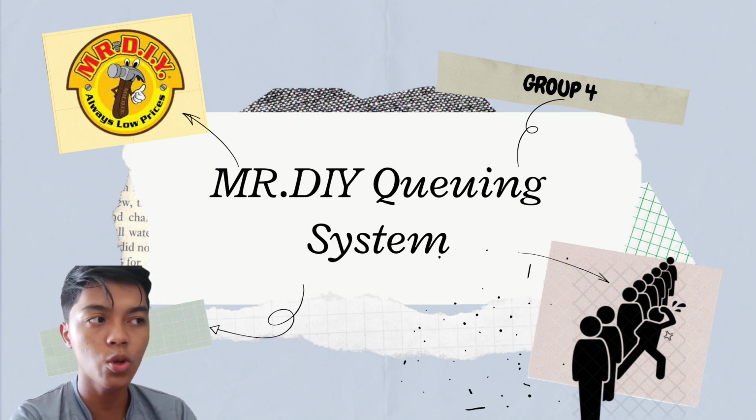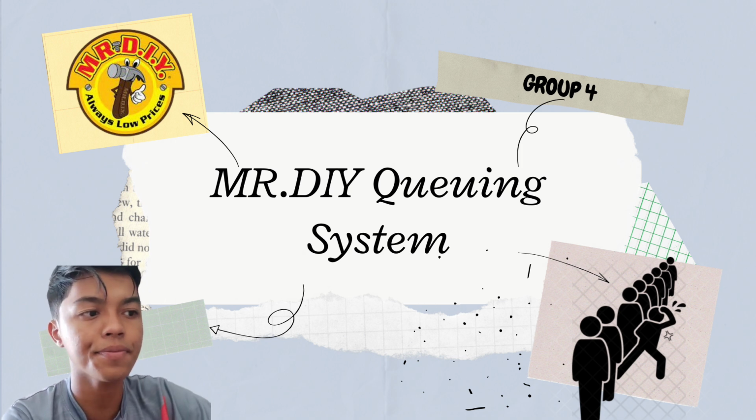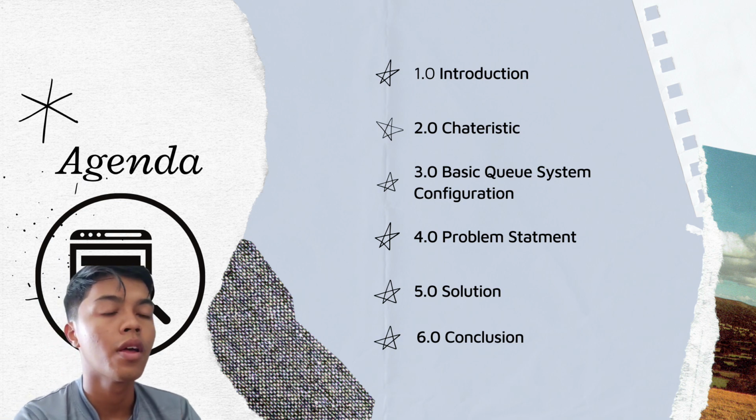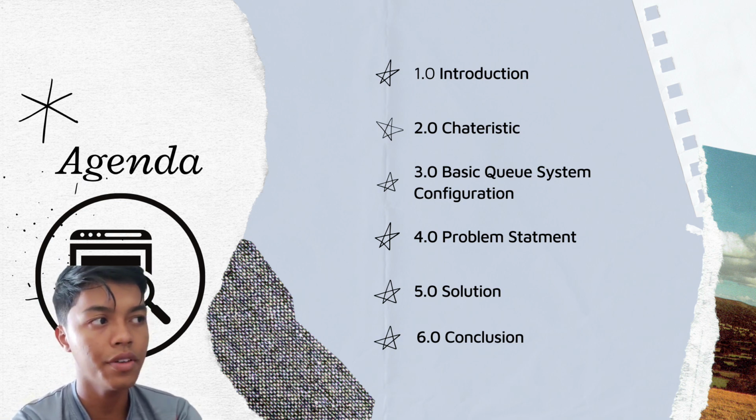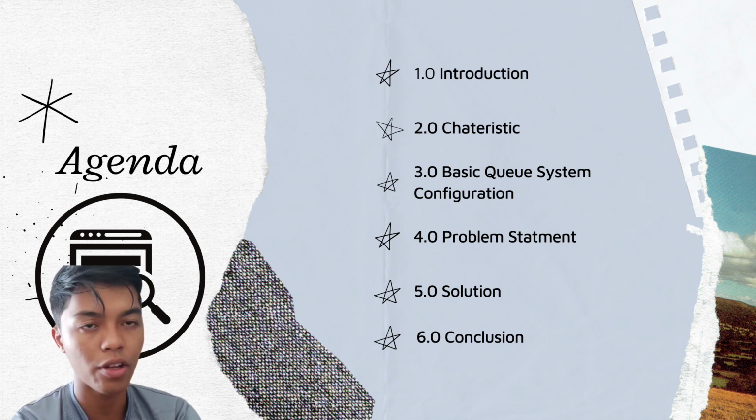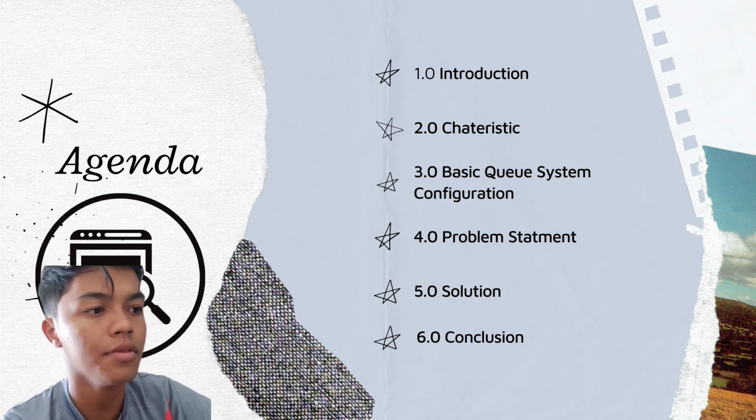We present to you Mr. DIY queuing system for QMT342 Operation Research. This is our agenda for this presentation. First, we will present the introduction. Second, characteristic. Third, basic queuing system configuration. Fourth, problem statement. Fifth, solution. And sixth, last but not least, is conclusion.